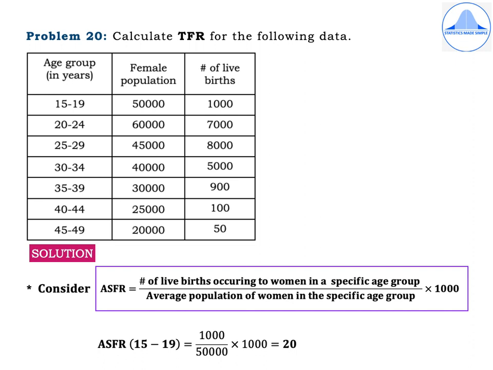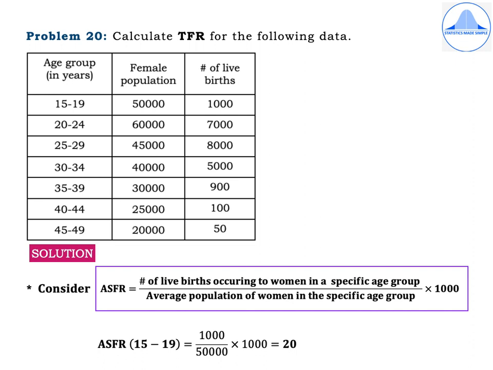Problem 20. Calculate TFR for the following data. The age groups in years are 15 to 19, 20 to 24, 25 to 29, 30 to 34, 35 to 39, 40 to 44, 45 to 49. The female population is 50,000, 60,000, 45,000, 40,000, 30,000, 25,000, 20,000. The number of live births is 1,000, 7,000, 8,000, 5,000, 900, 150.